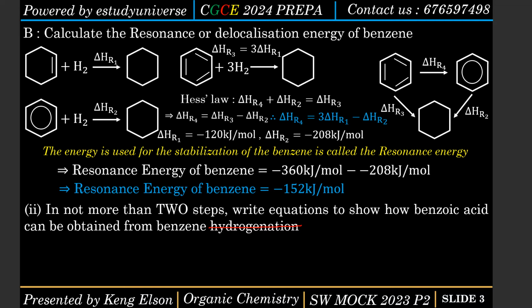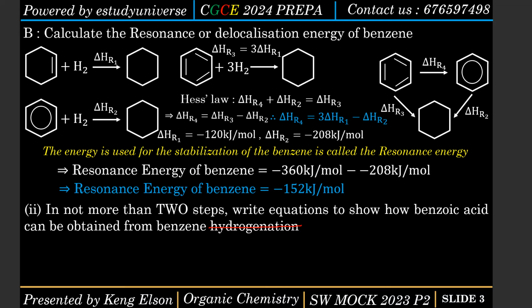So if you are done writing, then watch. Remember, in not more than 2 steps. So maximum should be 2 steps, though you can use 1 step. I don't think it is possible to use 1 step. If it was phenol, yes, we could use 1 step, but now it is benzene. So I need to get an intermediate. So I need to convert the benzene to a certain compound.